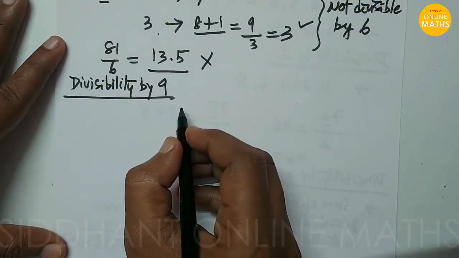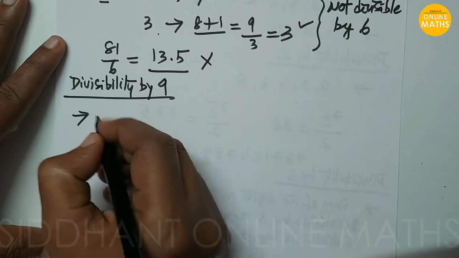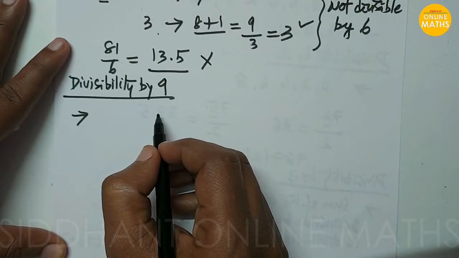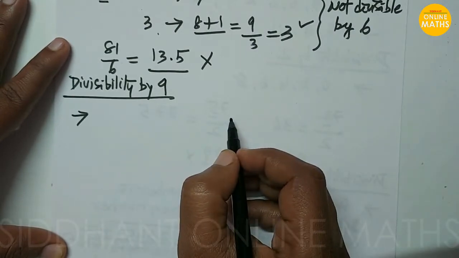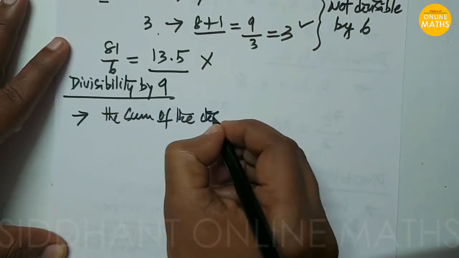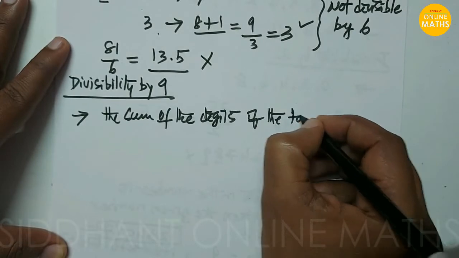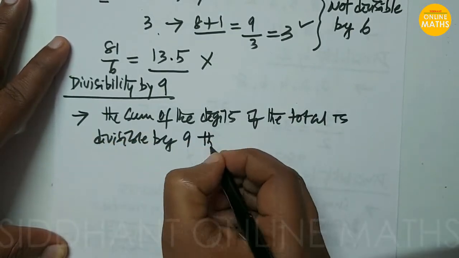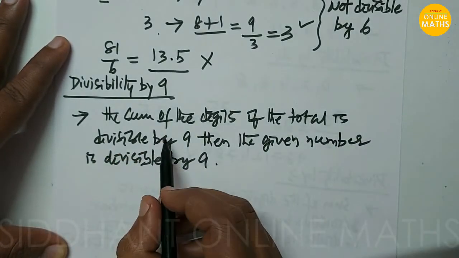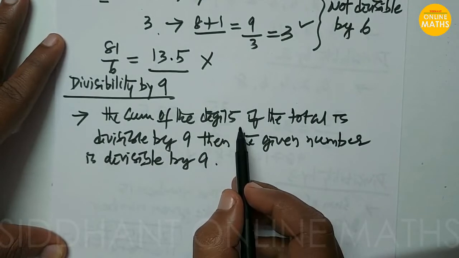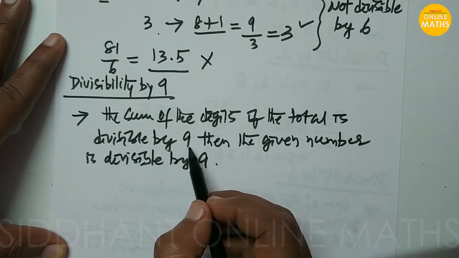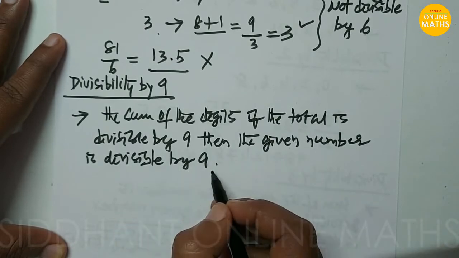Next, divisibility by 9. How are we going to check whether the given number is divisible by 9 or not? We have to sum the given digits, and if the total is divisible by 9, then we can say that the number is divisible by 9. So let's see the sum of the digits. If the total is divisible by 9, then the given number is divisible by 9.